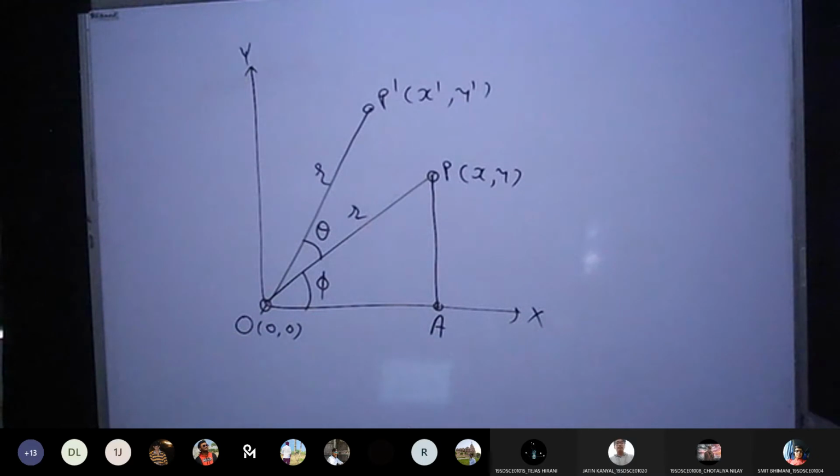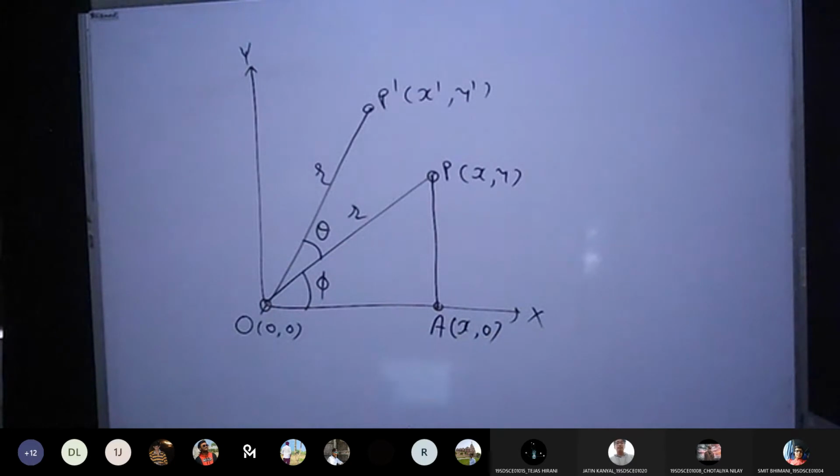Someone is saying x and 0. What about others? Sir, x and 0. Correct. So all of you are right. The point at this point will be x, 0.